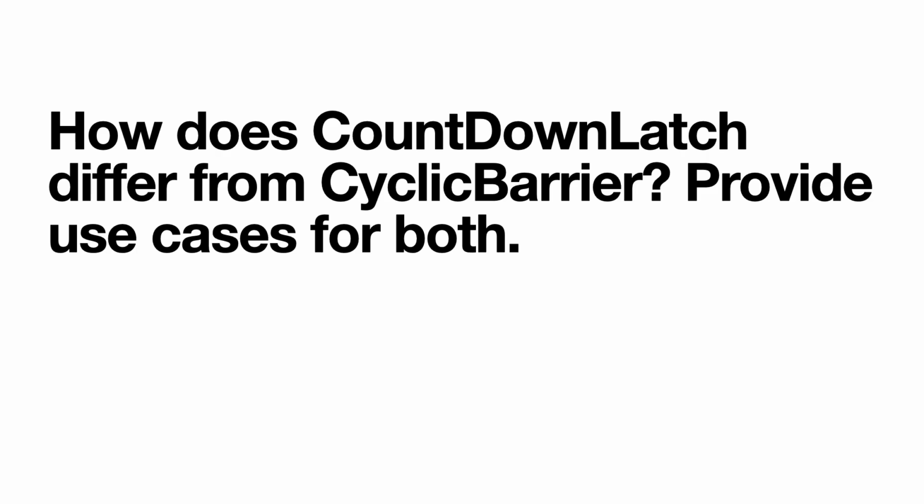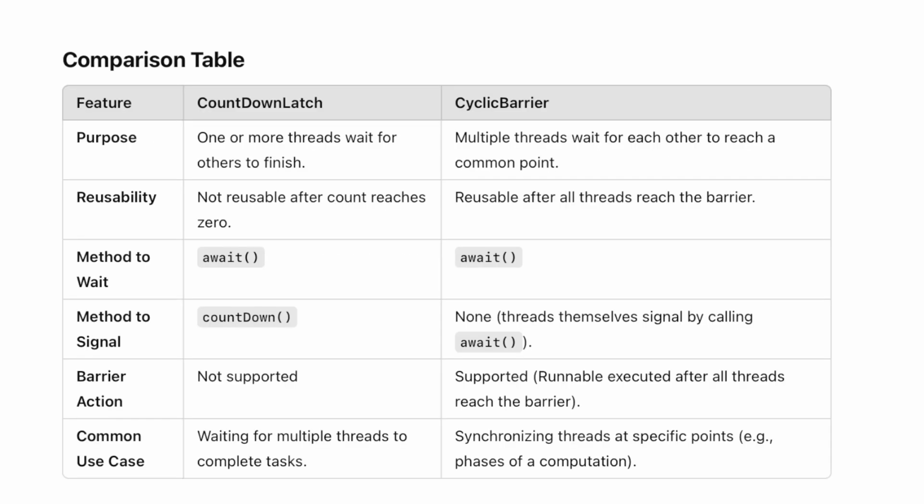So here you can have an order. Now for cyclic barrier, this is when multiple threads need to coordinate and proceed together at a specific point. Now if you see here, the basic use case is coordination. Here we are talking about a particular order or a correlation, like how they are going to coordinate with each other. So in that case we have two options, either we can use countdown latch or cyclic barrier.